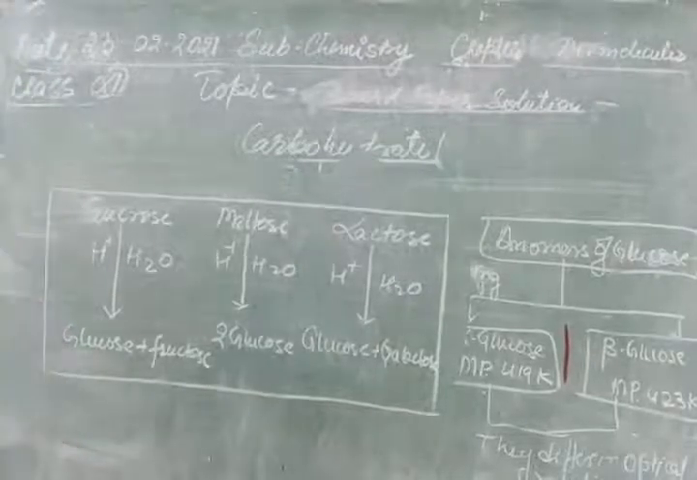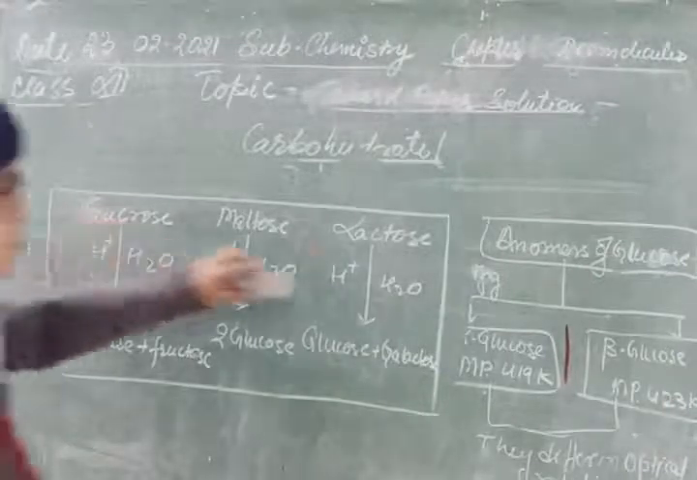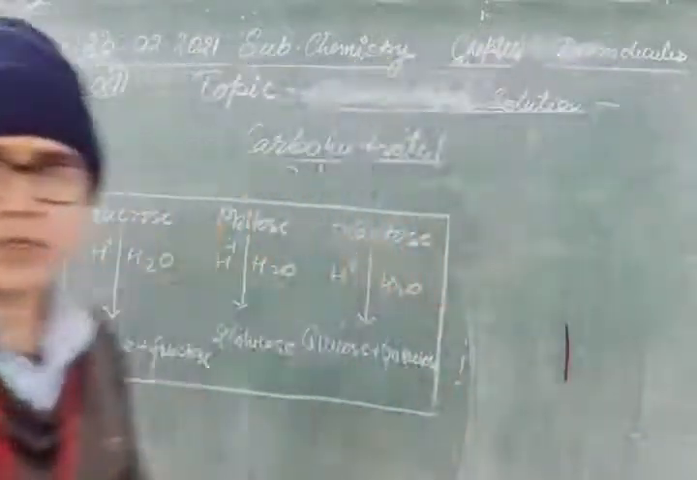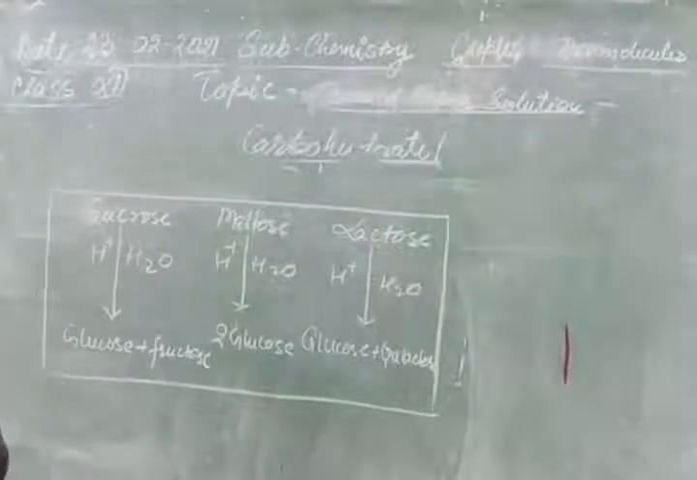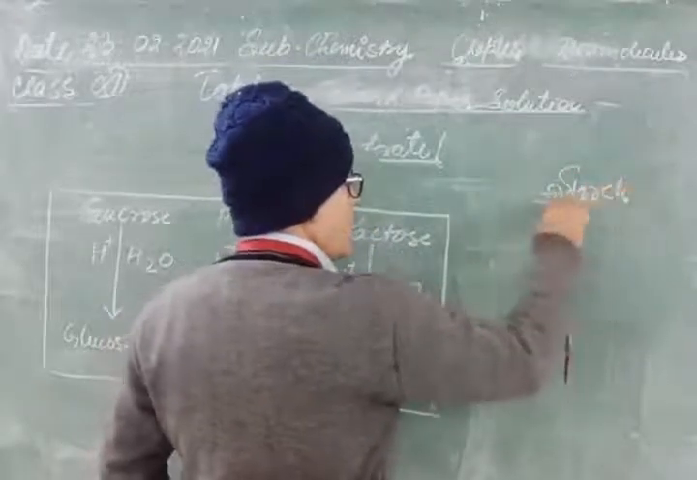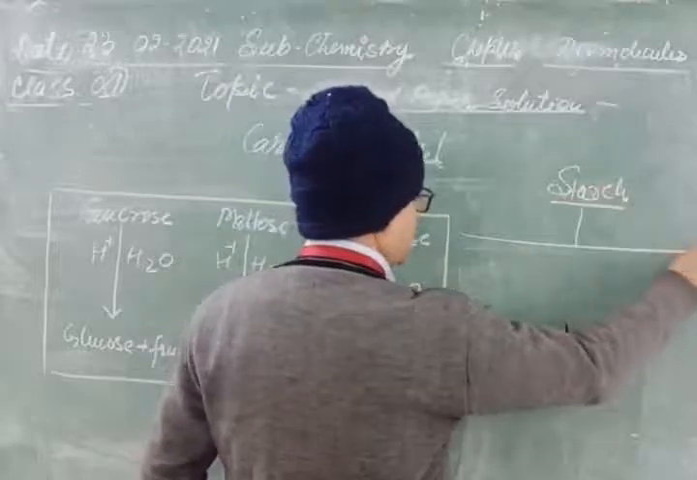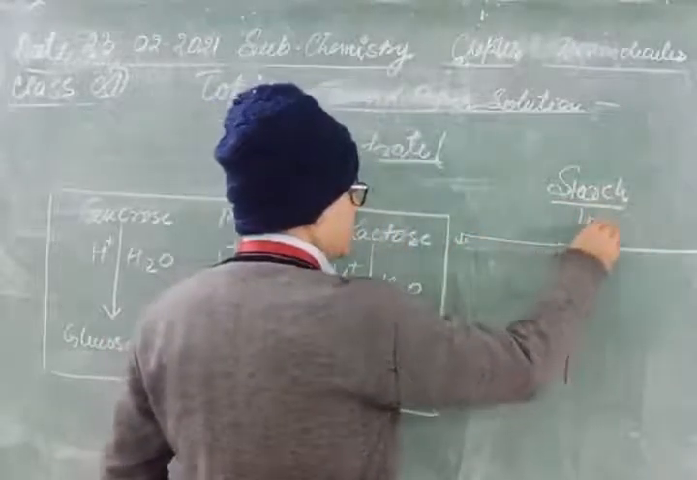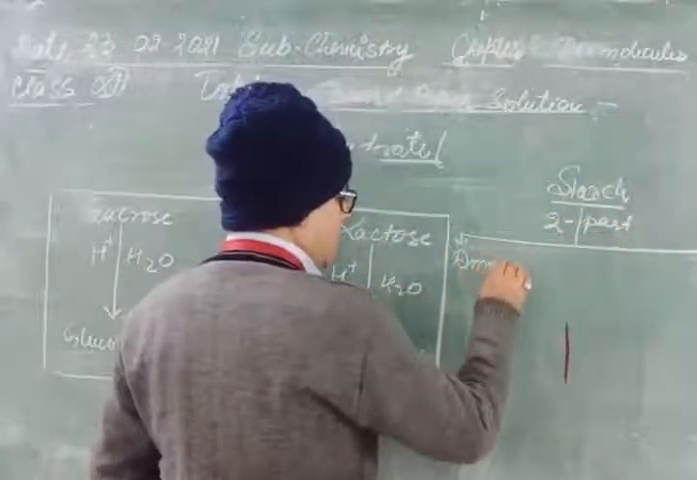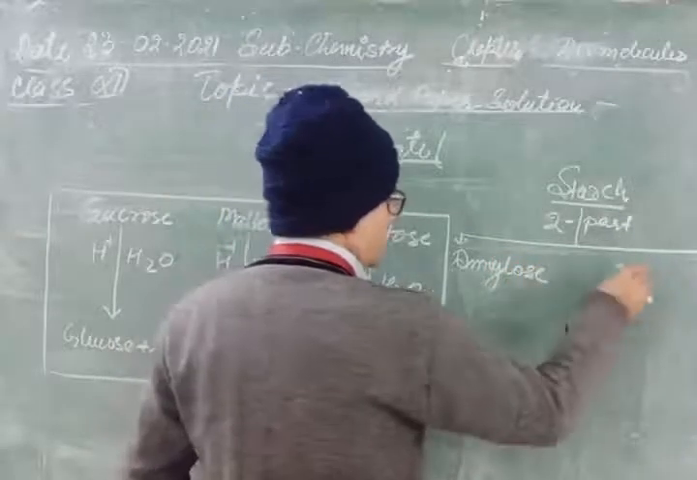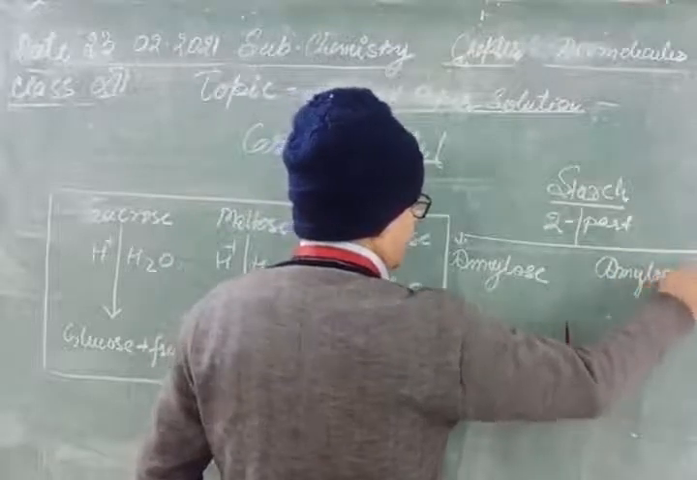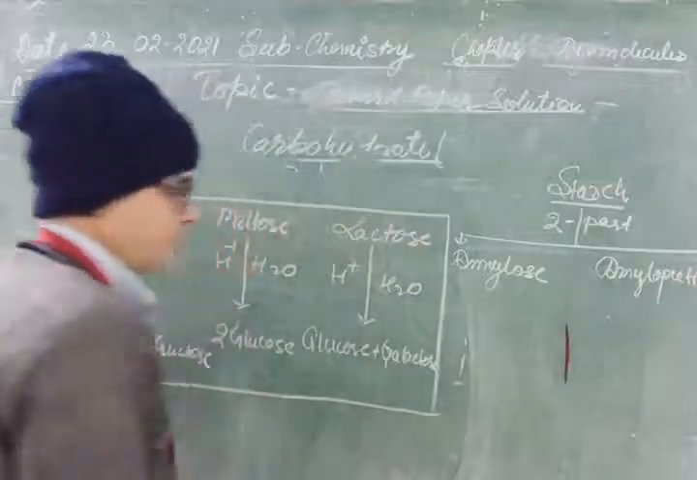Now we will see the starch. Note down. About the starch: starch has two structures, two parts, amylose and amylopectin.